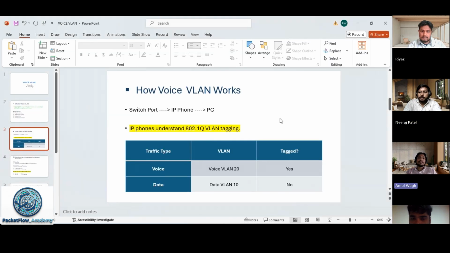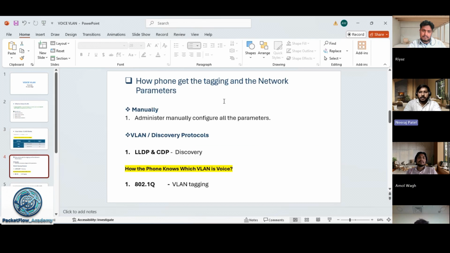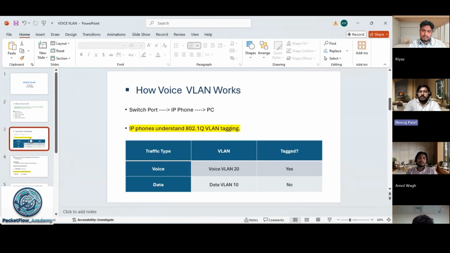Because of the tagging, the switch can understand which traffic is voice VLAN and which one is the data VLAN. The same way the switch performs the tagging of VLAN, here the IP phone also performs the tagging, right? And it is easy for the switch to differentiate the traffic, which one is data and which one is voice.